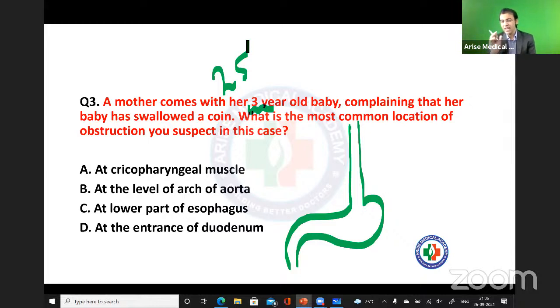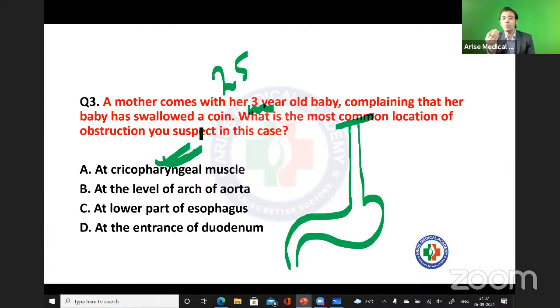See, the first narrowing we are going to see at which part? The first narrowing will be at the beginning of the esophagus. Now see, the beginning of the esophagus, that is actually the pharyngoesophageal part. Please understand that the beginning of the esophagus is the narrowest part of the esophagus, and that is the narrowest part of the GIT.